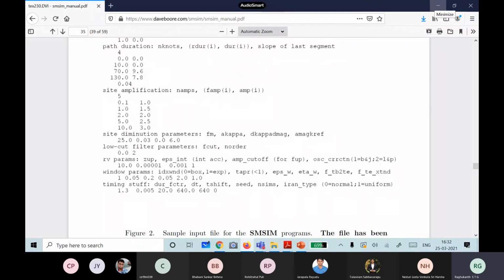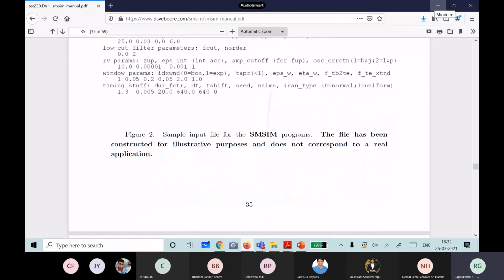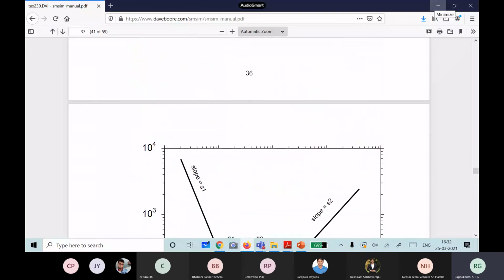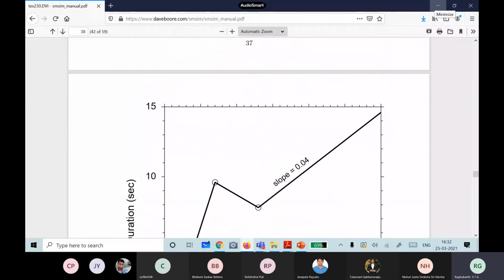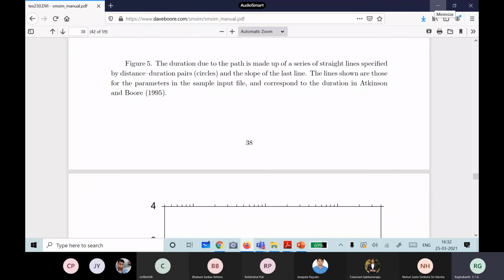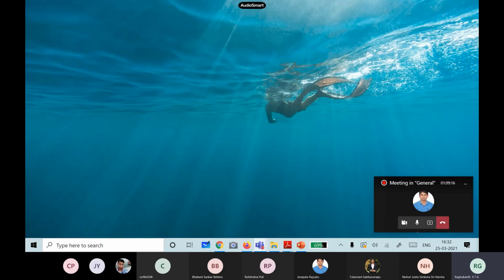So all of you download this and play around with these programs so that you become familiar. Your next assignment is that you should be able to simulate synthetic ground motion for some sites in the Himalayas and in Northeast India. This is going to be your next assignment.